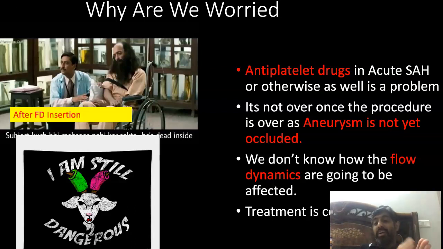Once you put a flow diverter, it's not that the aneurysm is secured there and then. The aneurysm will take some time, sometimes weeks, to get secured. That's the most important thing. You have done a procedure, but still your aneurysm is not secured, so it can still rupture. The patient is now on antiplatelets, and you are hoping that the flow is decreased in those aneurysms and it may not bleed in some weeks' time. So blood pressure management, especially in subarachnoid hemorrhage, is the problem. But when you are putting it in unruptured aneurysms, then you can be more liberal with your blood pressure controls, and antiplatelet drugs are there, so there is every point to worry.